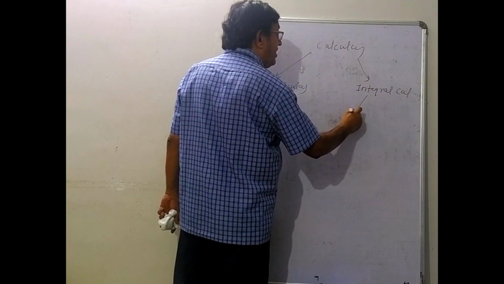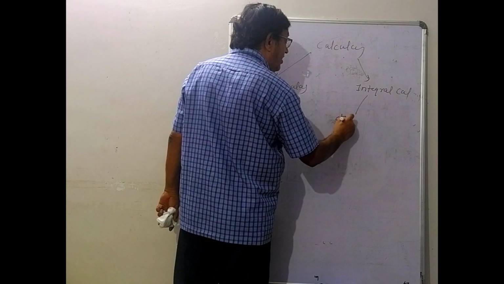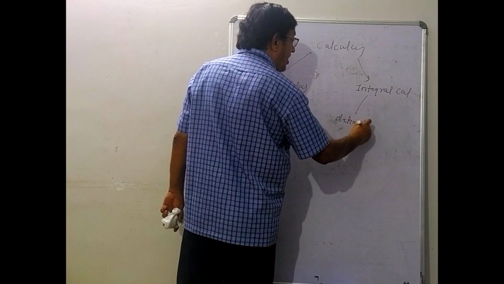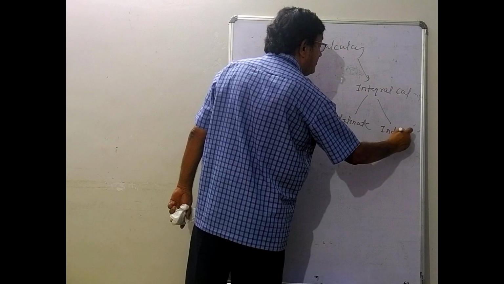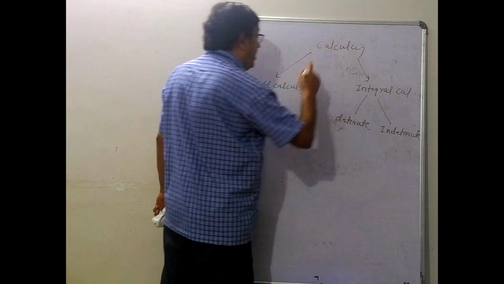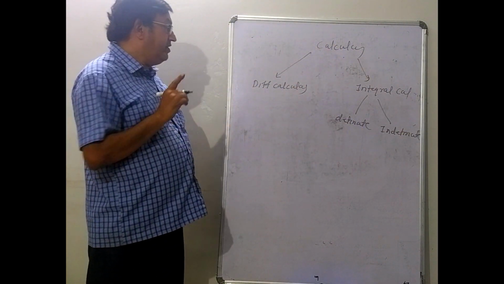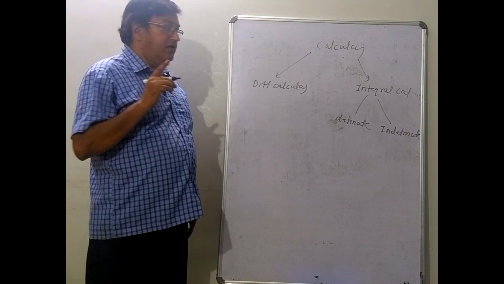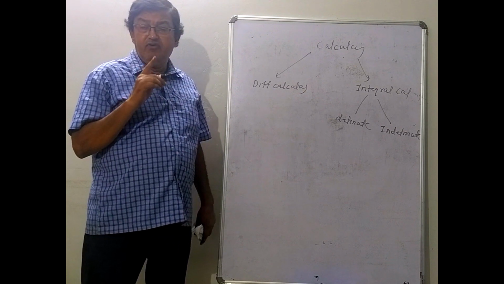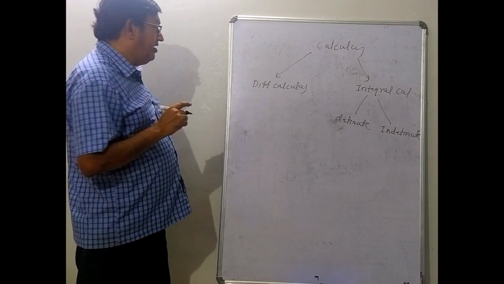And again this integral calculus is divided into definite and indefinite integrals. So calculus is divided into two parts, differential calculus and integral calculus. Integral calculus is divided into two parts, definite and indefinite integrals.